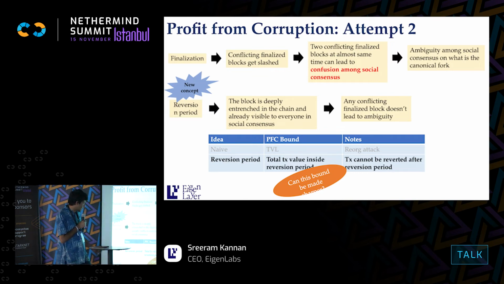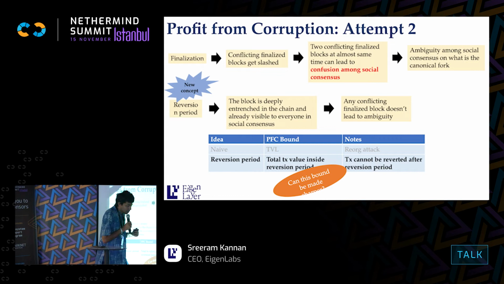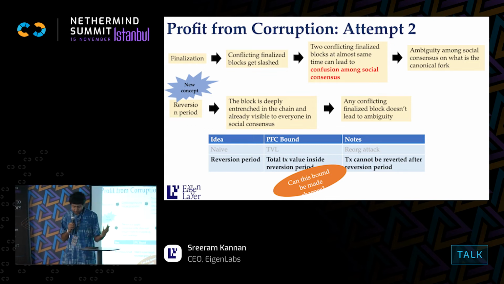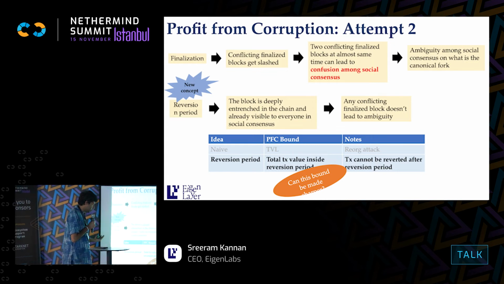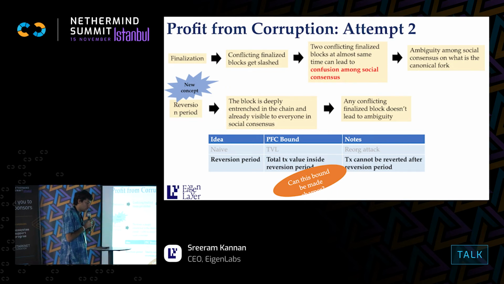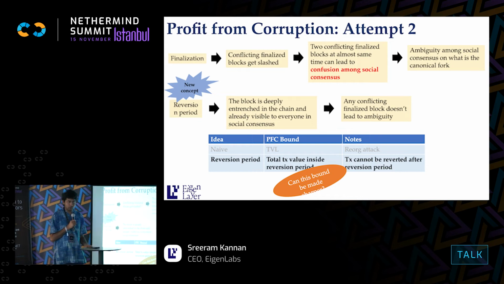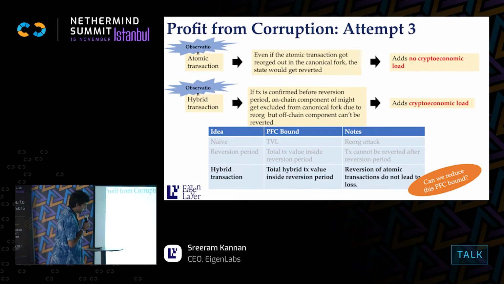So the bound is that instead of the total value locked, which could be insane, it's only the total amount of transactions inside a reversion period. Okay, so this reversion period actually can be not that high, because once a block gets finalized and propagated and everybody knows that that block came first, then any other conflicting block will not be chosen ahead of this earlier published block. So the reversion period is just a little bit over the finalization period. Okay, so can we do even better than this bound?